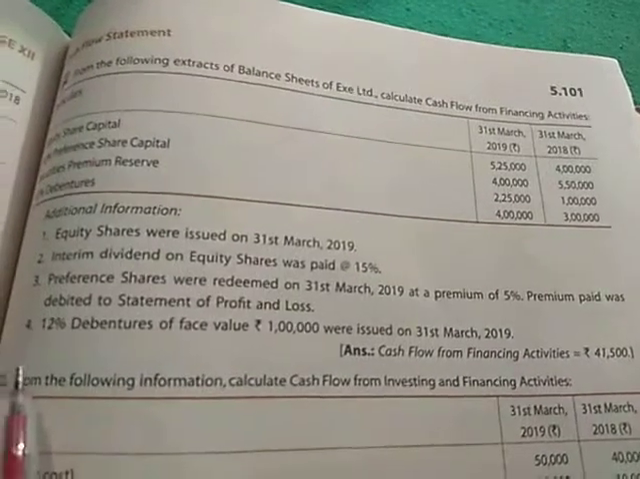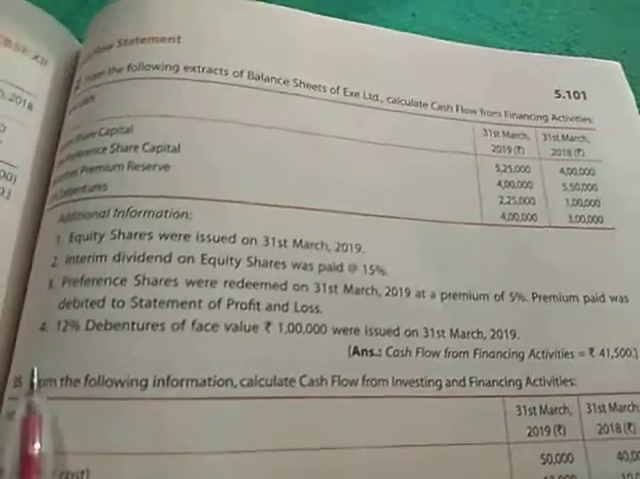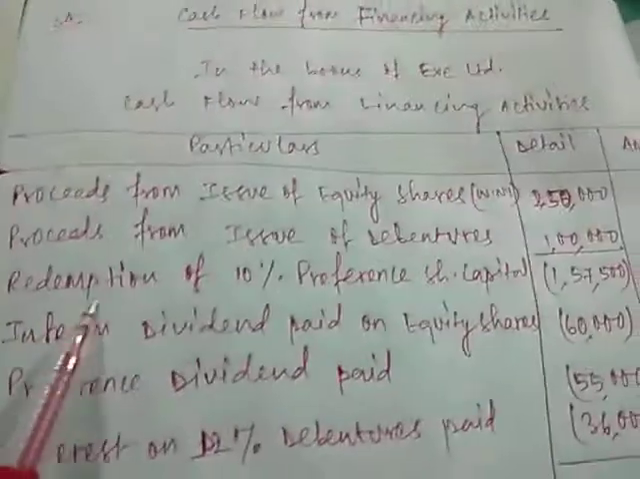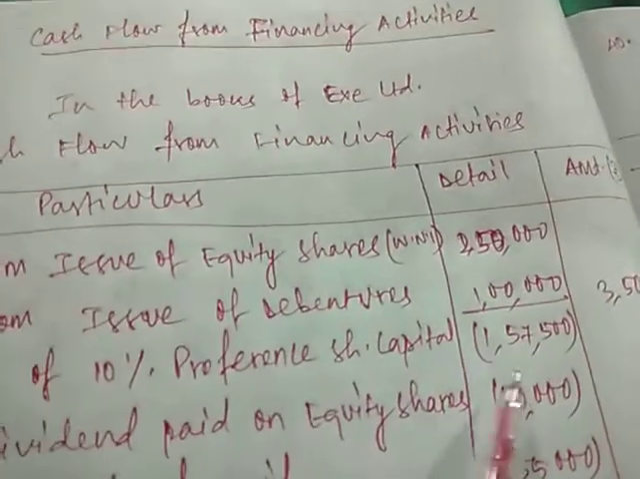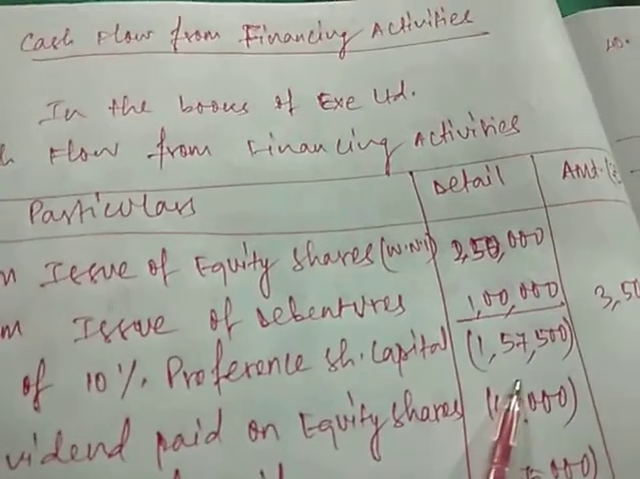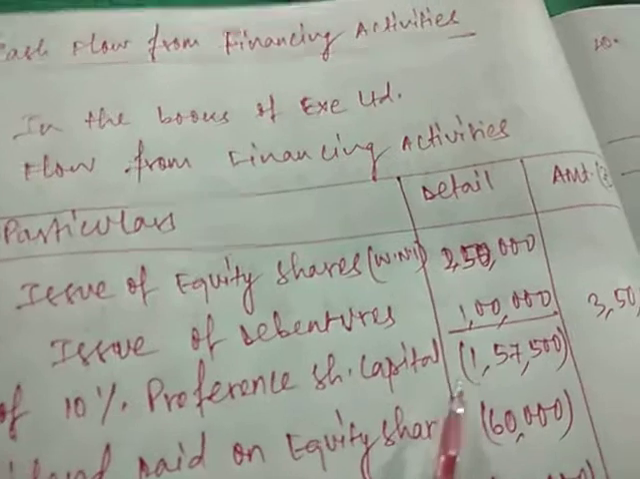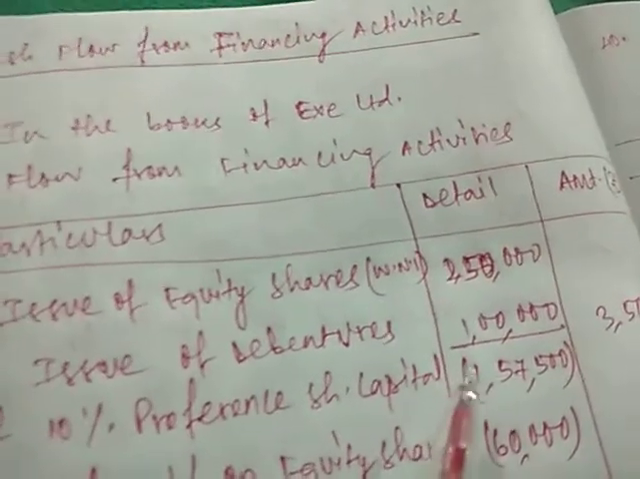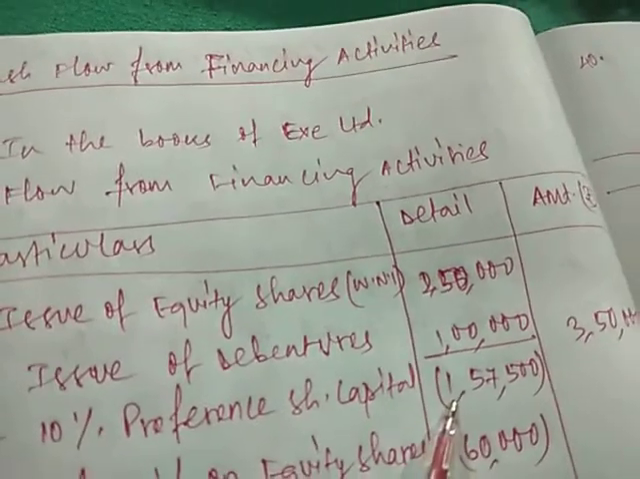1,50,000 plus 5% of 1,50,000, that is rupees 7,500. Together it becomes 1,57,500. Redemption of 10% preference share is rupees 1,57,500. When you add both, you will be getting 1,57,500.